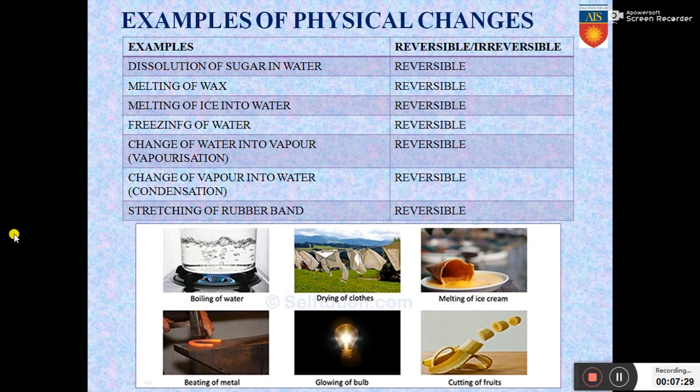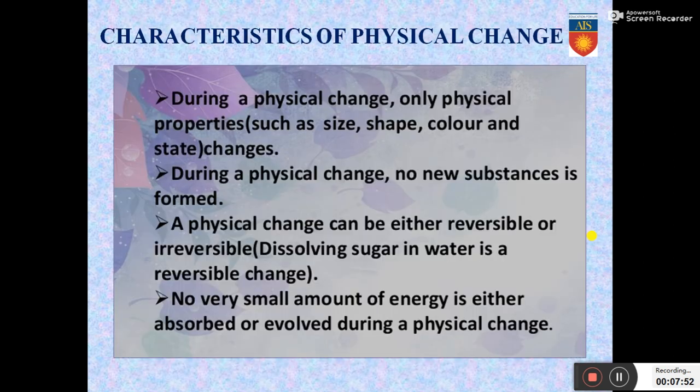Here I have also added a few pictures for your better understanding, like boiling of water, drying of clothes, melting of ice cream, beating of metal, glowing of bulb and cutting of fruits. All of these are physical changes. Now you are going to tell me which amongst these 6 are reversible and which are irreversible. I will look for the answers in the comment section.